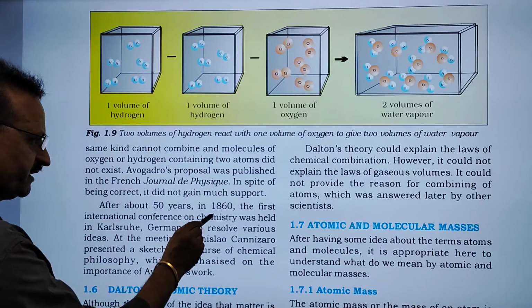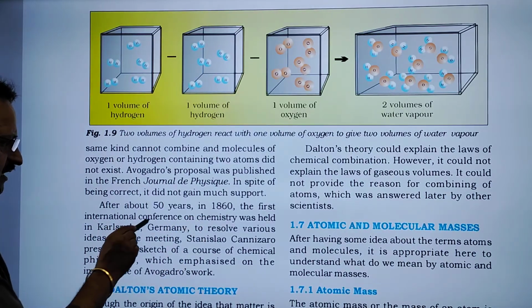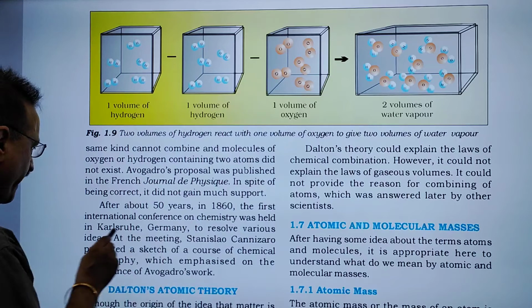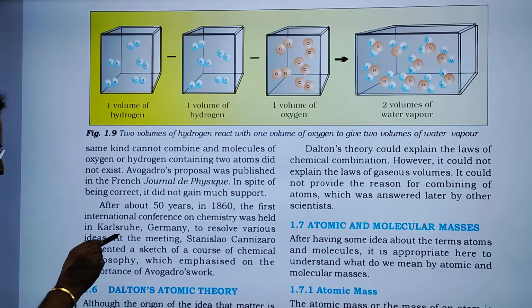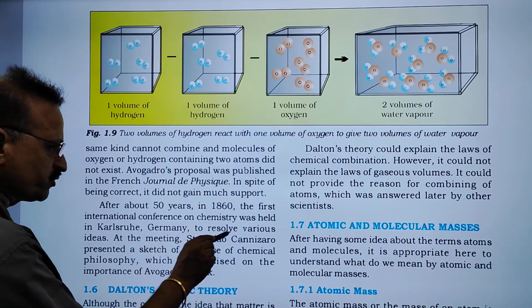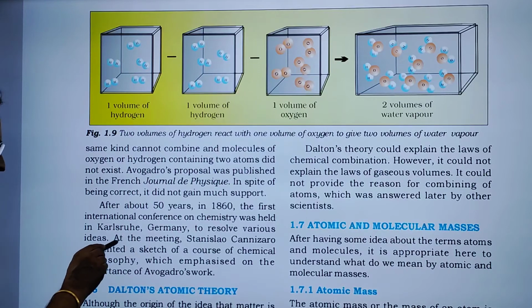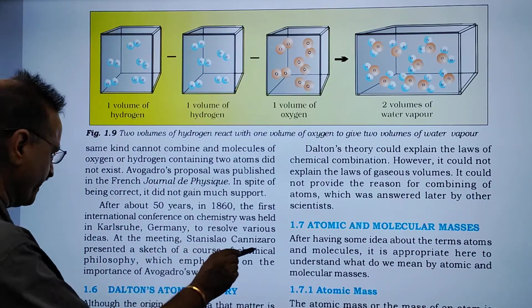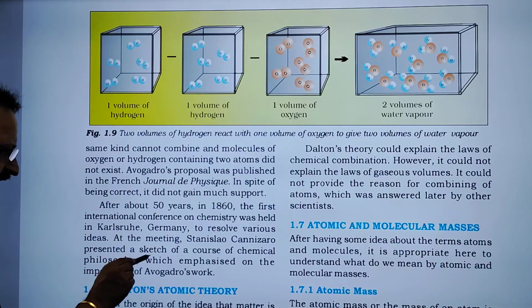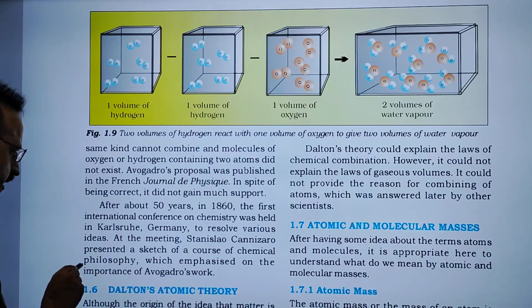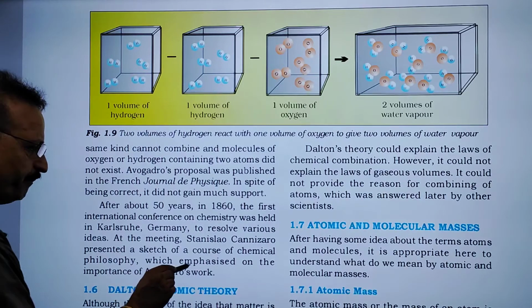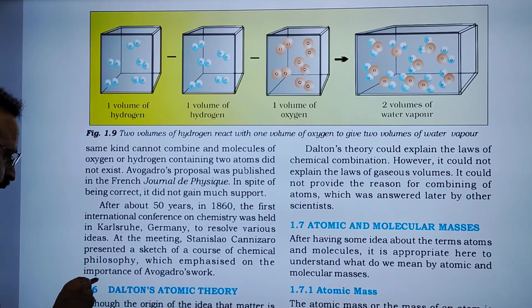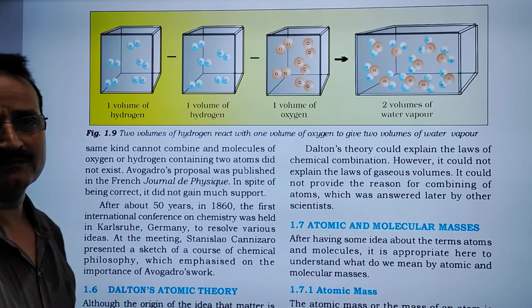In 1860, the first international conference in chemistry was held in Karlsruhe, Germany, to resolve the various ideas. At the meeting, Stanislao Cannizzaro presented a sketch of a course of chemical philosophy which emphasized the importance of Avogadro's work.